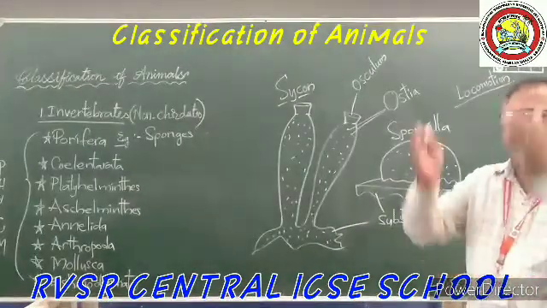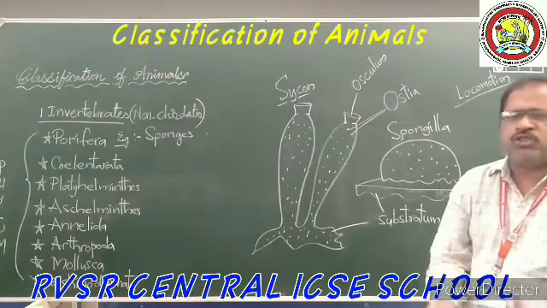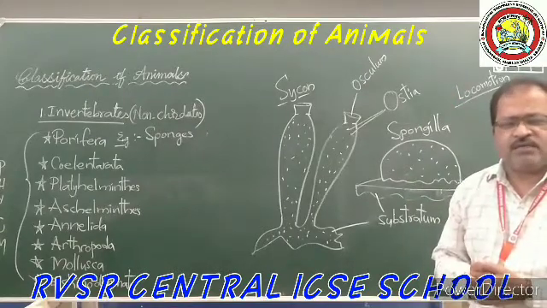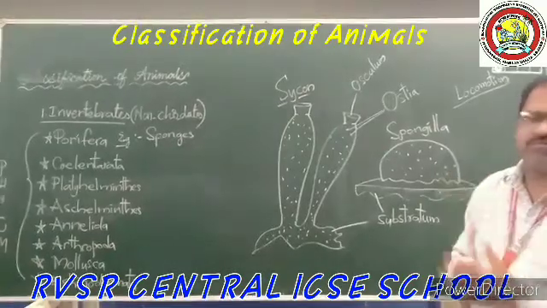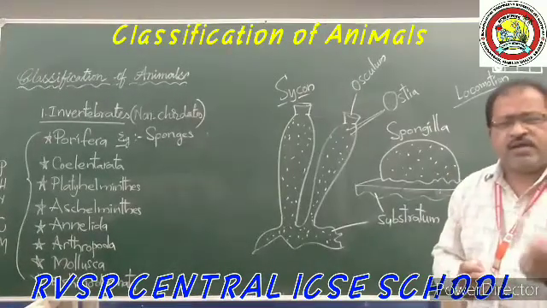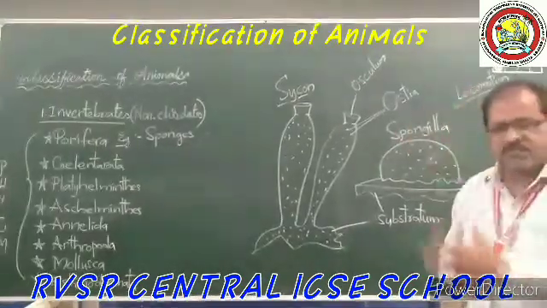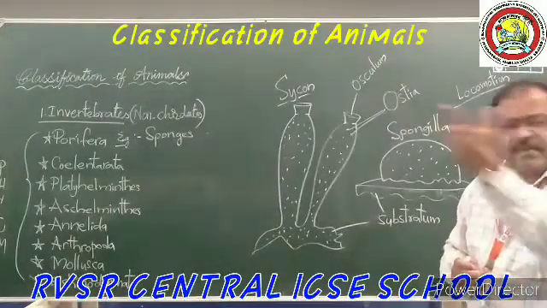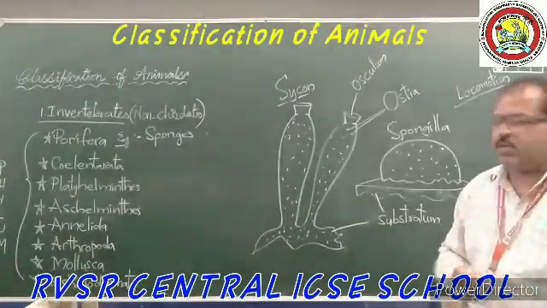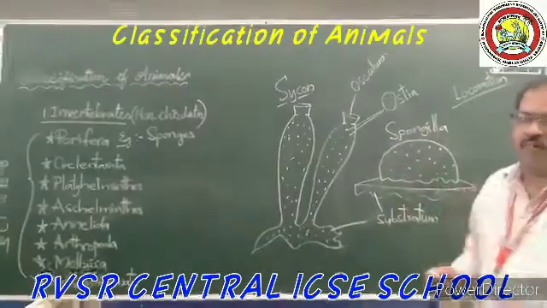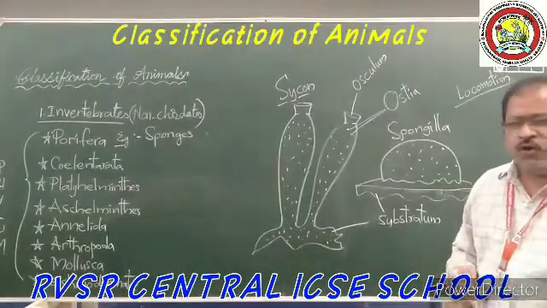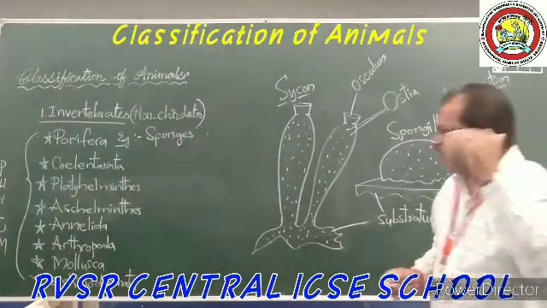These organisms have one hollow space inside the body. The hollow space is called coelenteron, otherwise gastrovascular space. So because of that coelenteron, the hollow space, these organisms are called Coelenterata. And also these are diploblastic animals.